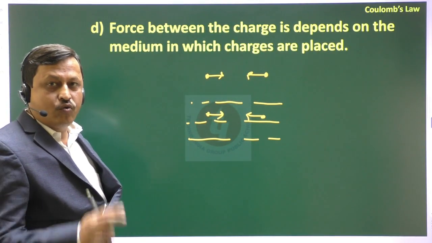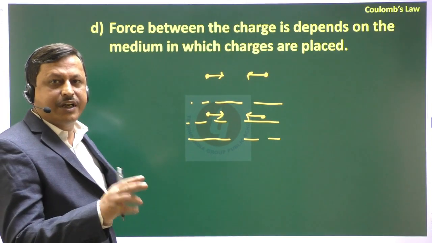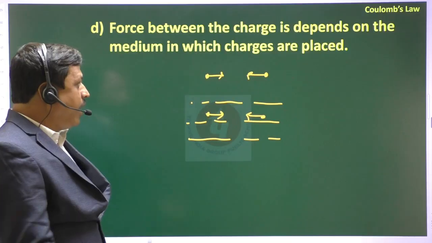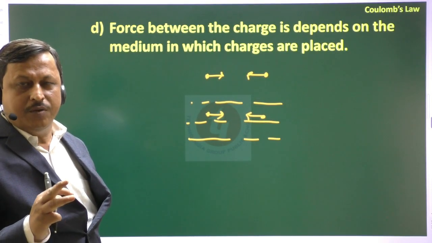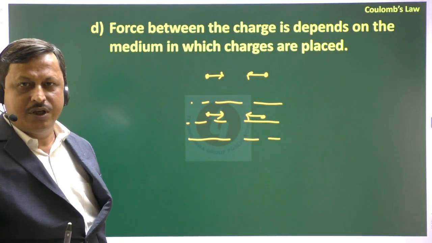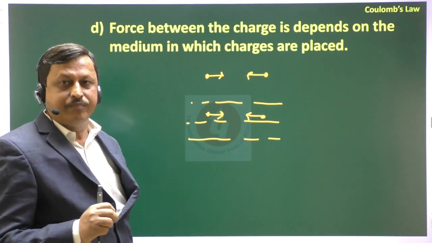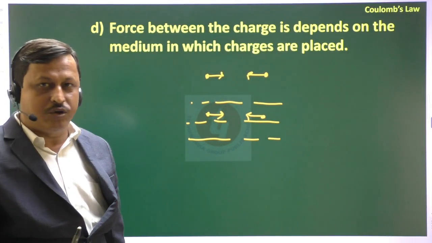Okay, there are two differences between the electrostatic force and the gravitational force. One is medium dependence: the electrostatic force is medium dependent, and the gravitational force is medium independent. Another is that the gravitational force is always attractive in nature, you know that.